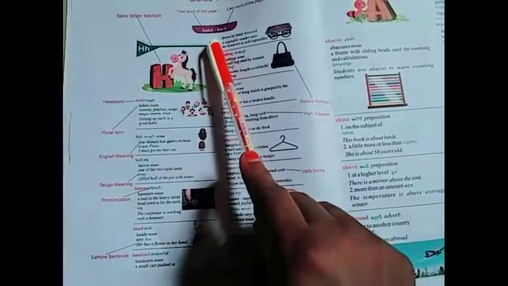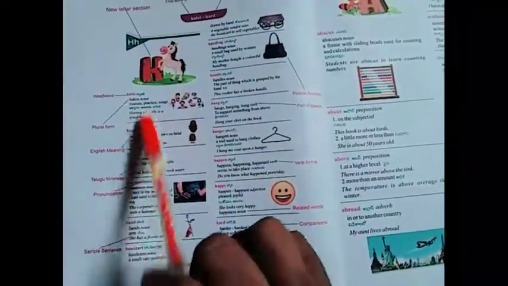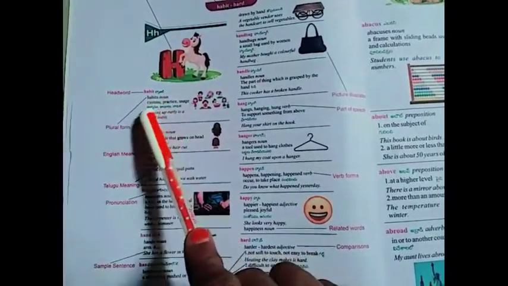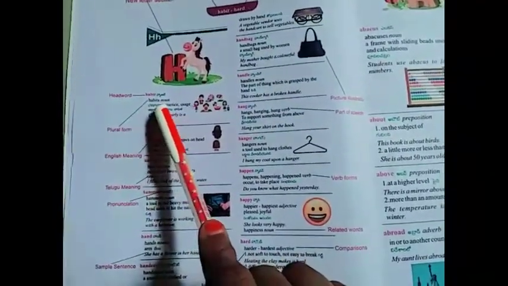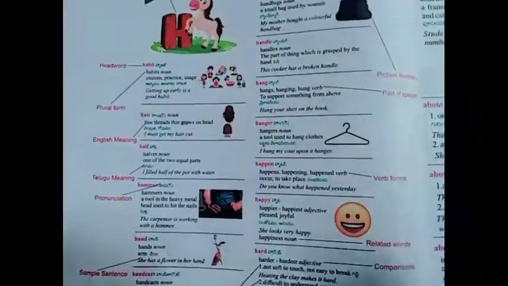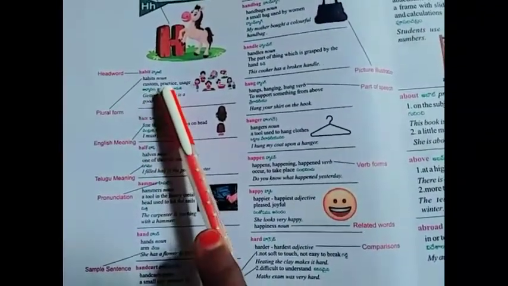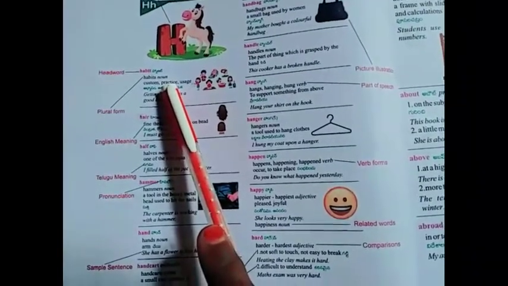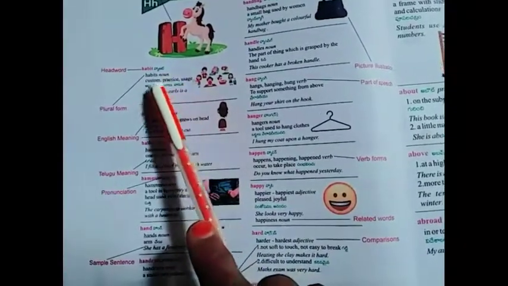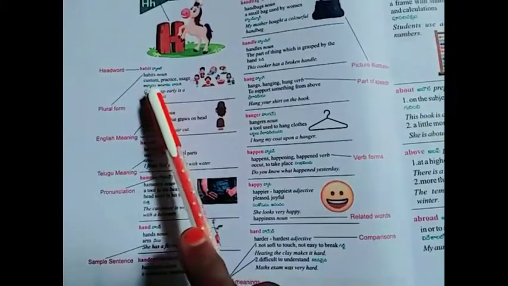Next, the first word. What do we say? The first word is habit here, so the page starts with habit. The word habit is called the head word. Habit is a noun. Here we have the parts of speech, where they mention which part of speech the word habit belongs to. Okay, and the plural form: the word is habit, the plural form is habits.